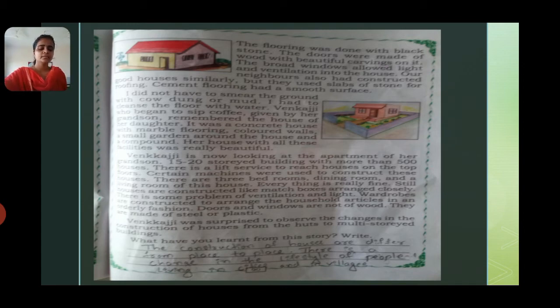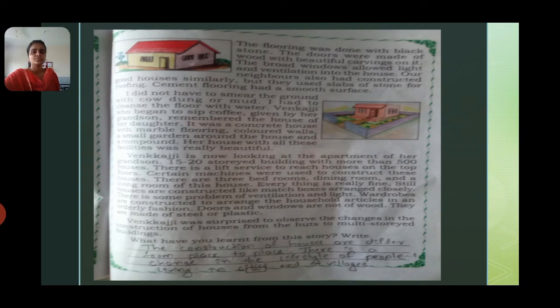Venkaji, who began to sip coffee given by her grandson, remembered the house of her daughter, which is made of concrete. In this picture you can see another house. It was a concrete house with a marble flooring and colored walls.